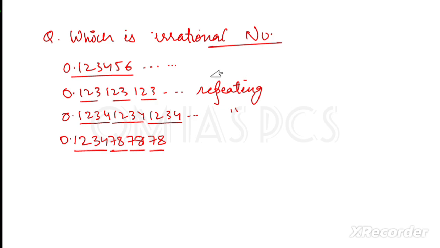So here you can see that all three decimals are repeating, and just one decimal is not repeating, not terminating. That means this is an irrational number. Is it clear? Okay.